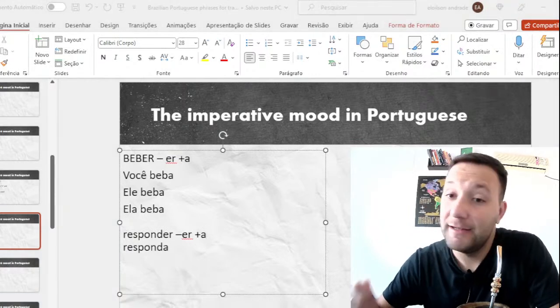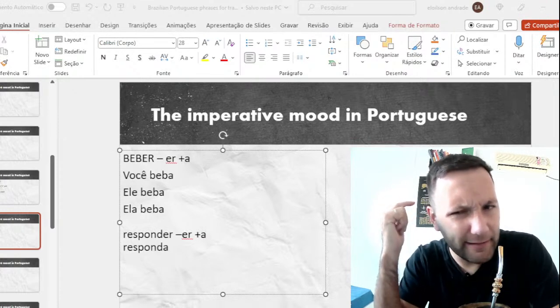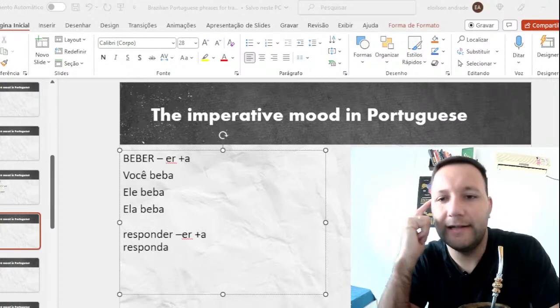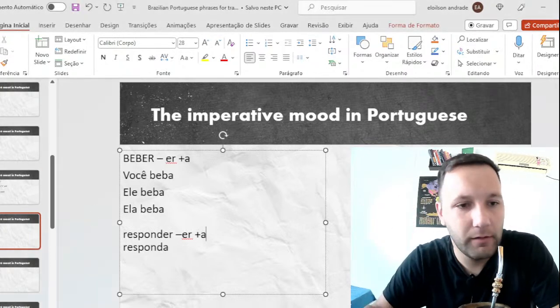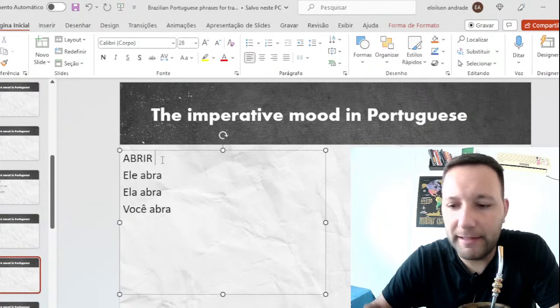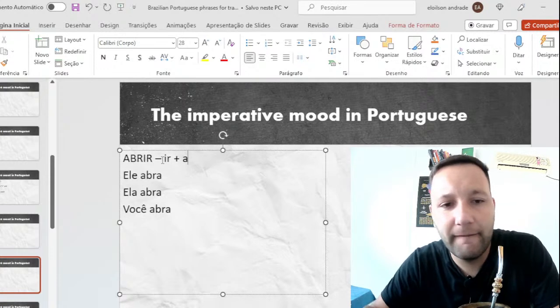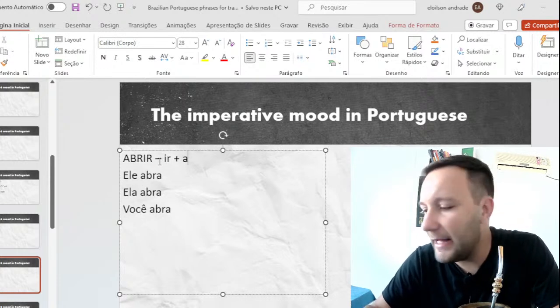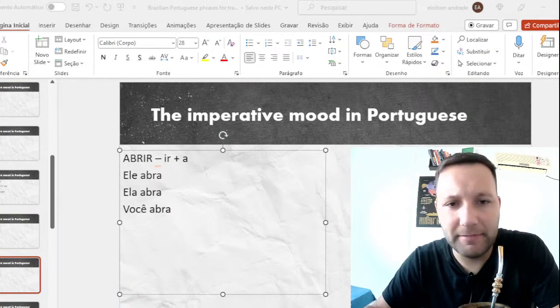Hey, responda. But we use for you, he and she. Você responda. Hey, ele responda. Ela responda. In this tense, to make an order, a suggestion. Here the verbs that end in ir, you will see the same idea. We are cutting this ir and add a. Abrir, abra. Abra a janela. Open the window. Ele abra.